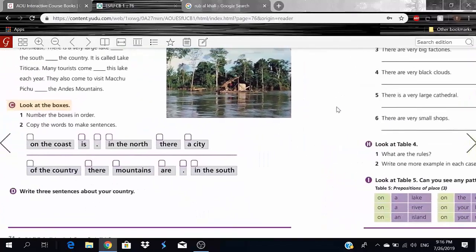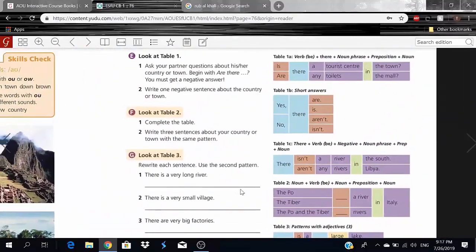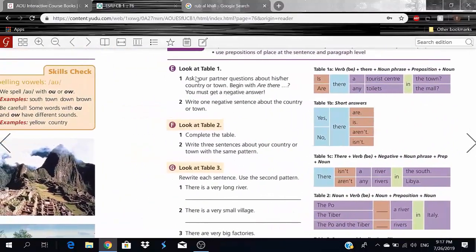Okay, now let us move on here. Here we have exercise E. Look at table 1. Ask your partner questions about his/her country or town. Begin with are there. Okay, so let's look at table 1 here. We have is there a tourist center in the town, or are there any toilets in the mall. So for example, you could always ask your classmate things about their countries or something that's available in their town,